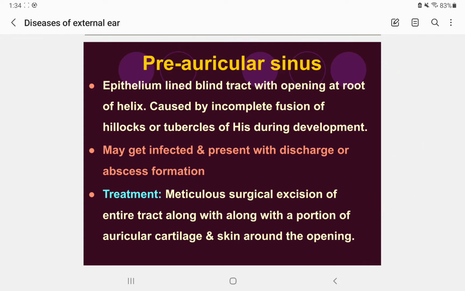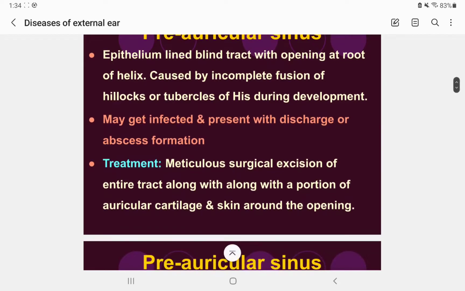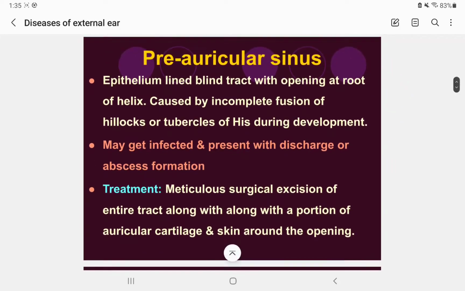All right, and there is the treatment, it may be okay. So, preauricular sinus. There is a sinus, it is a blind tract. Sometimes infection can present, and sometimes discharge can come out of it, and then abscess formation can occur.